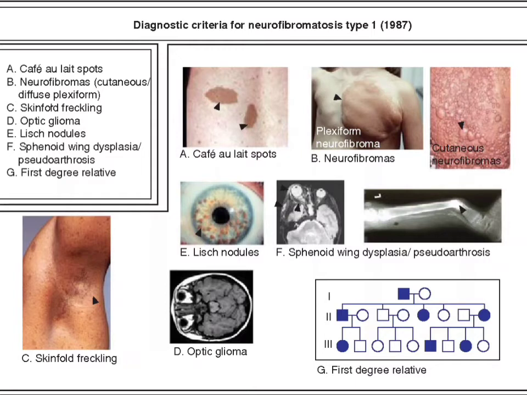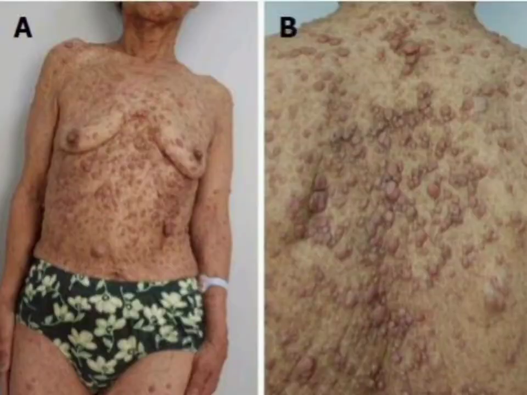All these, and sometimes you can see the pedigree chart below, where it is shown that it can be transferred through a first degree relative. So generally it is autosomal dominant, you know it. All these features can be found in a person who is having neurofibromatosis type 1. Now, what is the significance of this picture? This picture is showing that all these neurofibromas, these small tumors which happen in different parts of the body, basically involve the peripheral nerves.